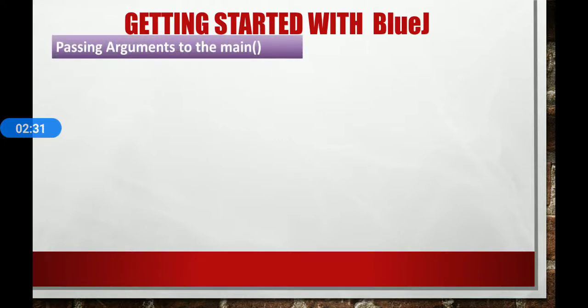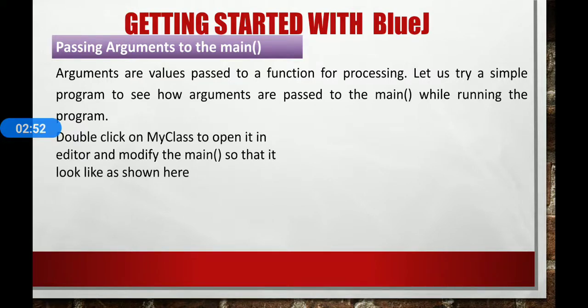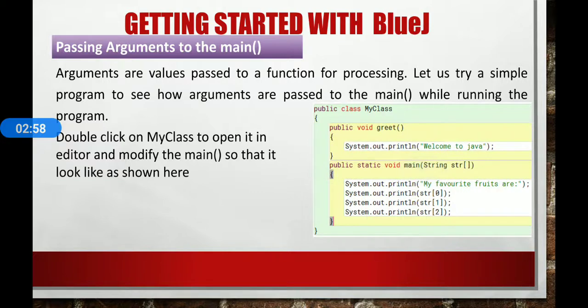Now let's see how to pass arguments to the main. Arguments are the values passed to a function for processing. Let us try a simple program to see how arguments are passed to main while running the program. Double click on MyClass to open it in the editor and modify main so that it looks as shown here.